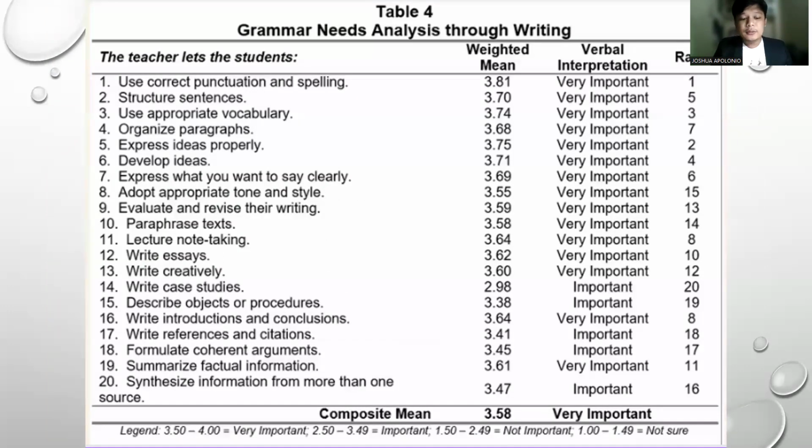For this reason, using correct punctuation, as can be seen on number 1, punctuation and spelling provides the correct spelling and punctuation application necessary to begin a successful grammar structure.